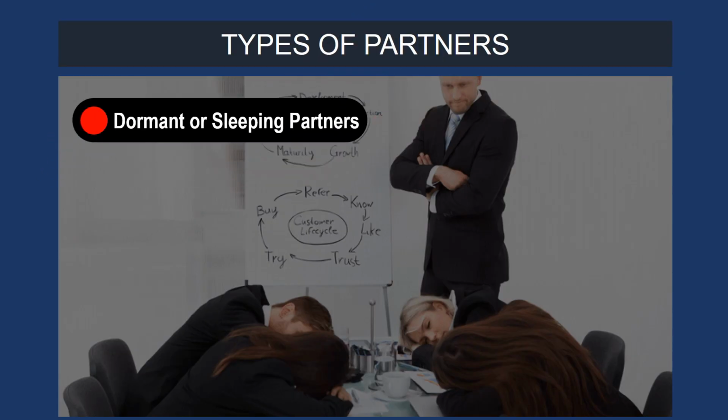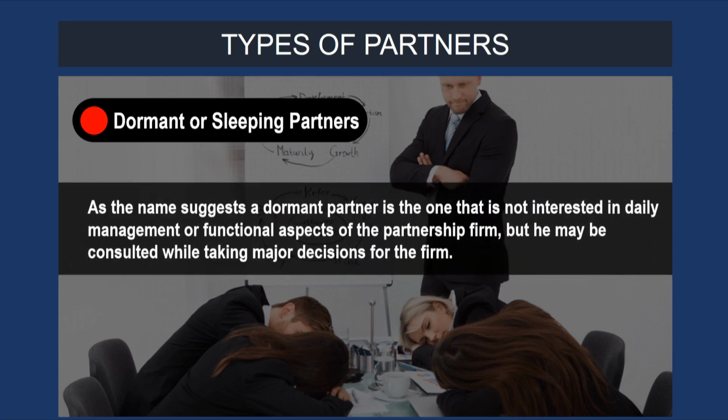The second type is a dormant or the sleeping partner. As the name suggests, a dormant partner is the one that is not interested in the daily management or functional aspects of the partnership firm, but he may be consulted while taking major decisions for the firm. In case of a debt, he is liable to clear it on behalf of the firm.